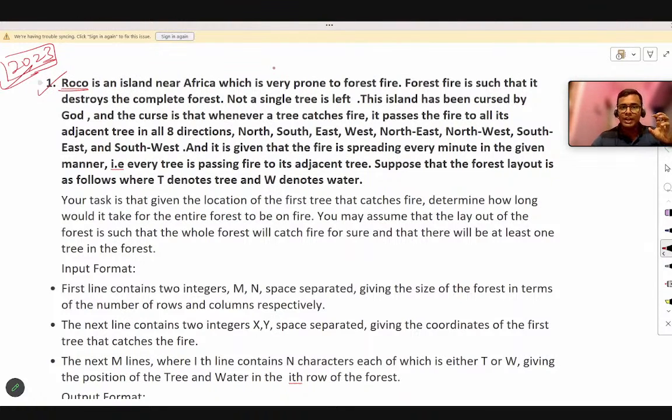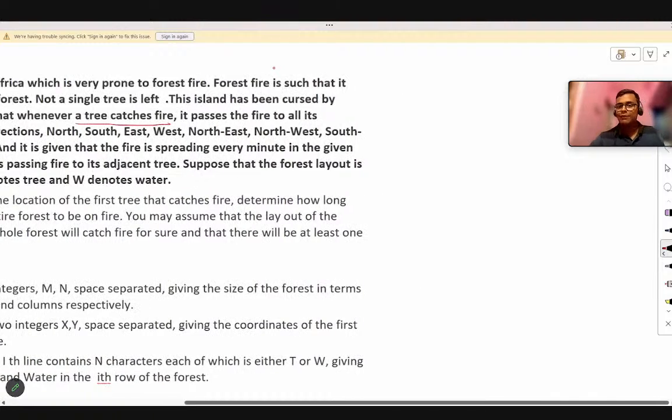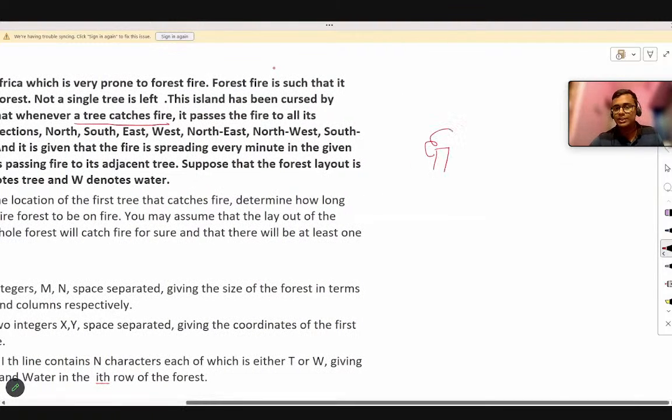You can see when a tree catches fire, whenever one tree catches fire, it will pass the fire to all its 8 adjacent directions. So if this is a tree, and if this tree catches some fire, it will pass this fire to all its adjacent direction trees.